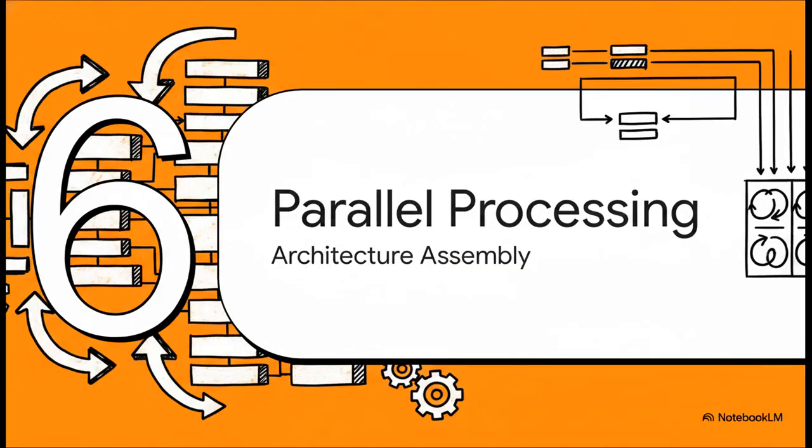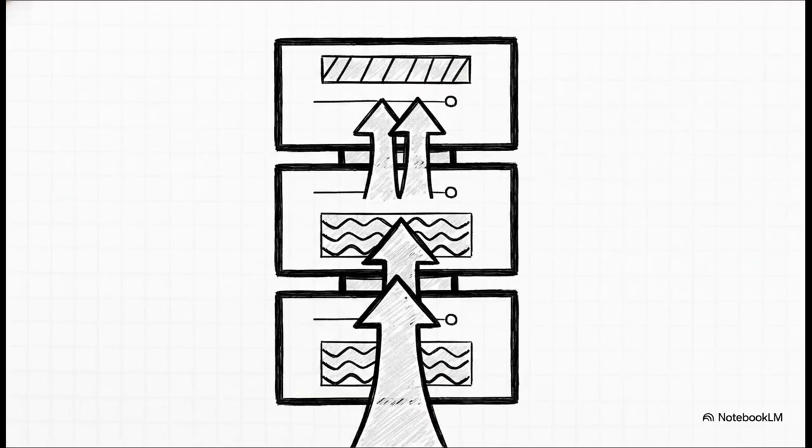Section 6. The power of parallel processing. Assembling the architecture. Zooming out to the macro level, the transformer encoder block wraps our multi-head attention module with standard components. We've got self-attention, add and layer norm, a feed-forward network, and another layer norm. It creates a highly robust modular block. You can stack 12 or even 96 of these together. Because of the optimized tensor math we just refactored, data flows through them like water through a wide pipe.